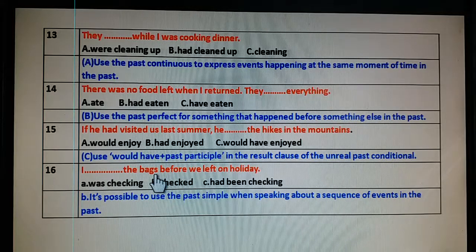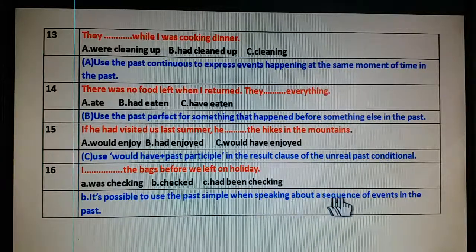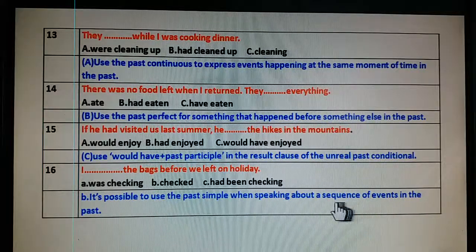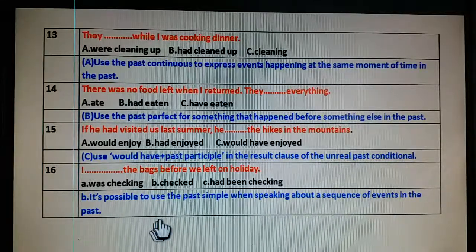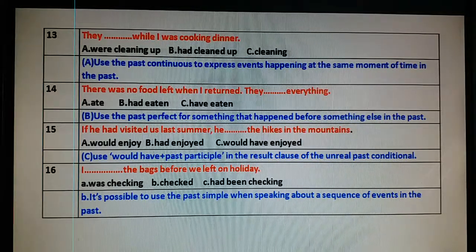Here, there's no such thing. So we can use simple past here. It's possible to use past simple when speaking about a sequence of events in the past. Before leaving, they checked their bags. There was a sequence of events, so we can use past simple.